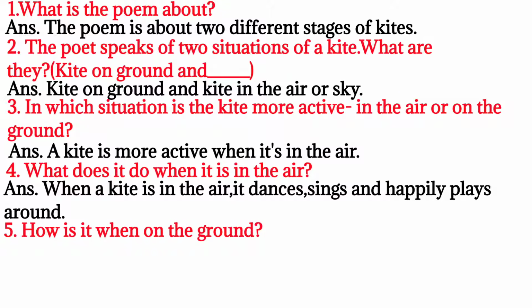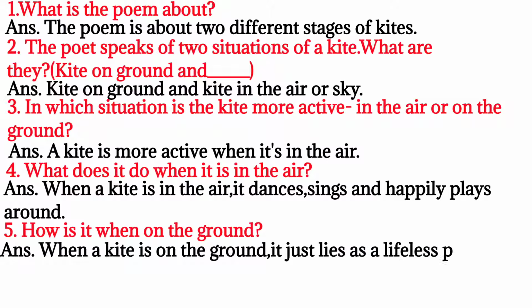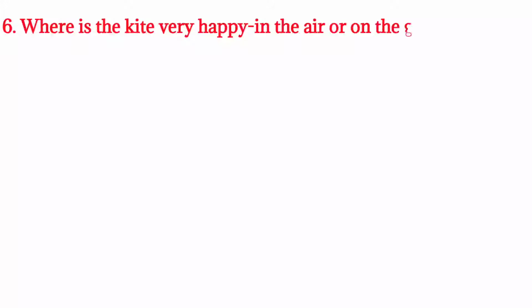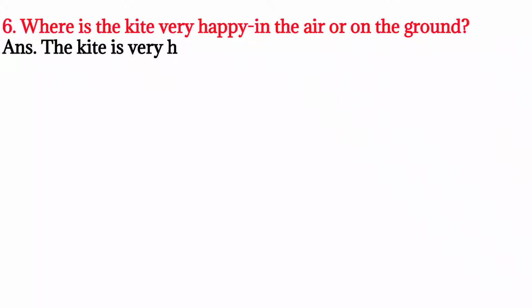How is it when on the ground? When a kite is on the ground, it just lies as a lifeless paper and string. Where is the kite very happy, in the air or on the ground? The kite is very happy when it's in the air.